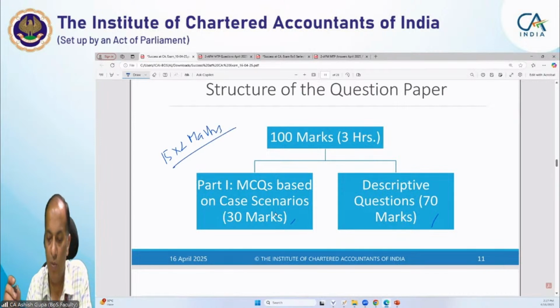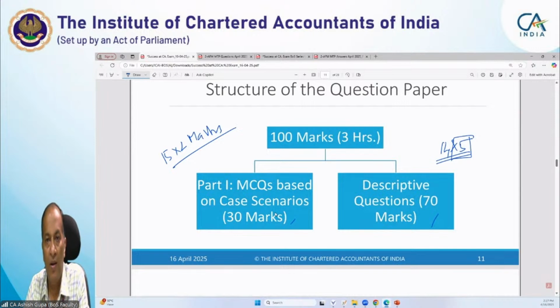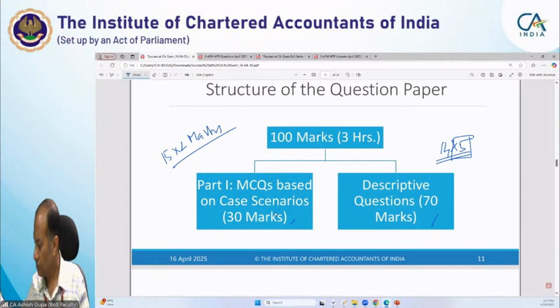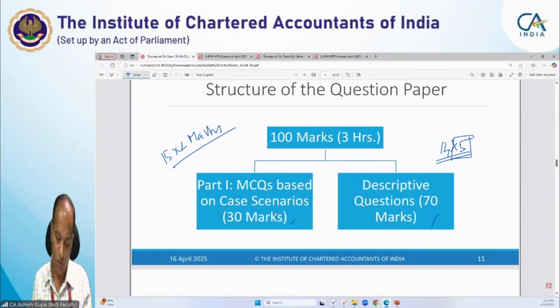Then the descriptive part consists of 70 marks. Each question will carry 14 marks, and 6 questions will be given, out of which you will have to attempt 5 questions. So it is very important that you understand this, and accordingly devote the time for your examination.